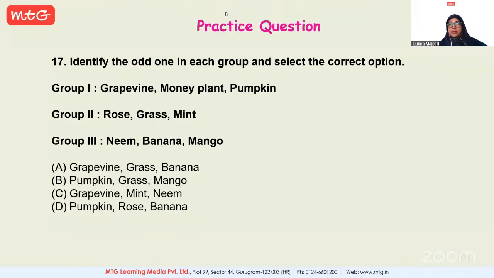Grass is different. Grass, mint, rose. Which one seems different? Grass. No. Okay, let me give a chance to others. Well tried. Shrishti, would you like to answer? You're on mute, Shrishti.